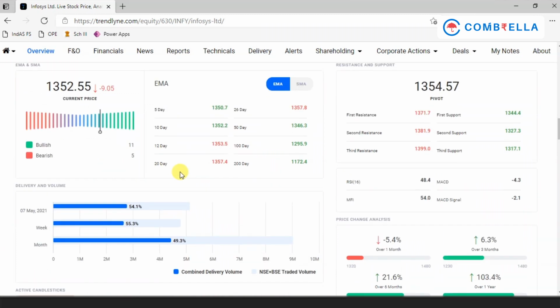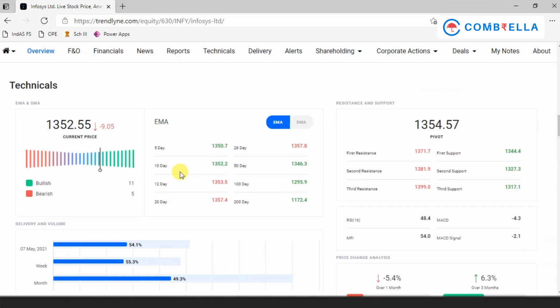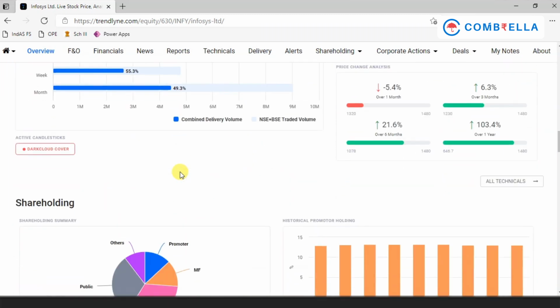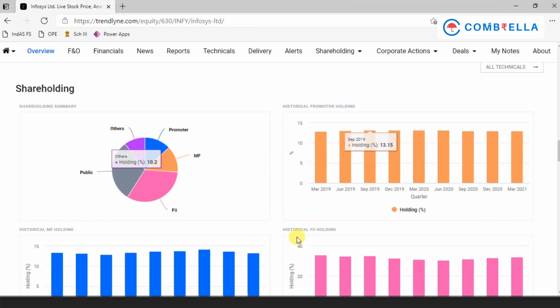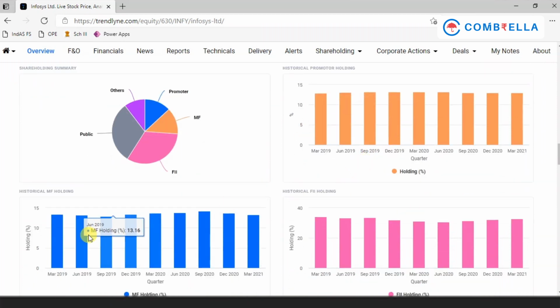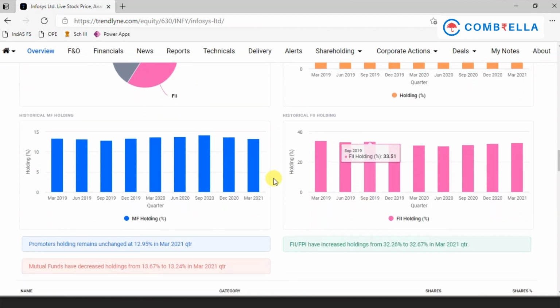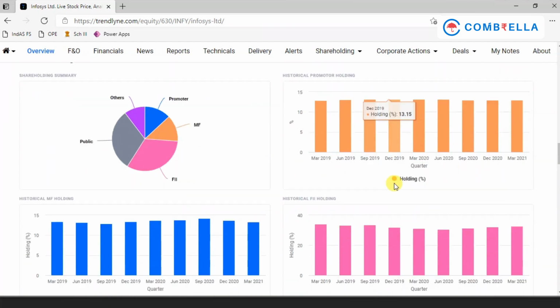Okay. Then if you come down, these are all technical analysis like all this bullish or bearish, Bollinger Bands and various technical analysis which we know. And then if you come down further, you can get the shareholding data, that is what is the promoter shareholding, what is the mutual fund holding, what is the foreign institutional investors' holding in the company. So this is what you can get from this particular place.